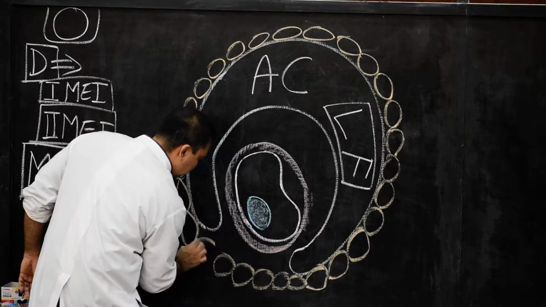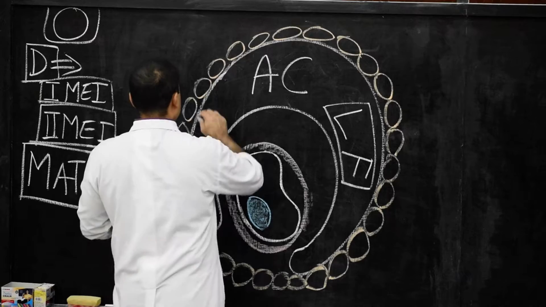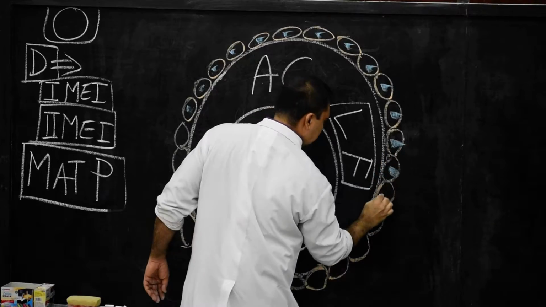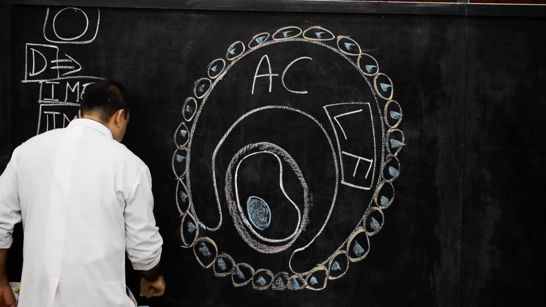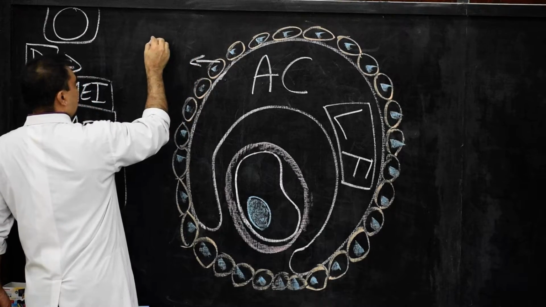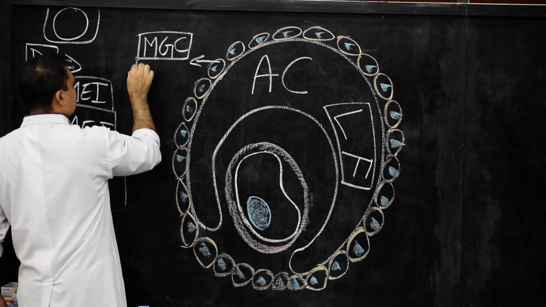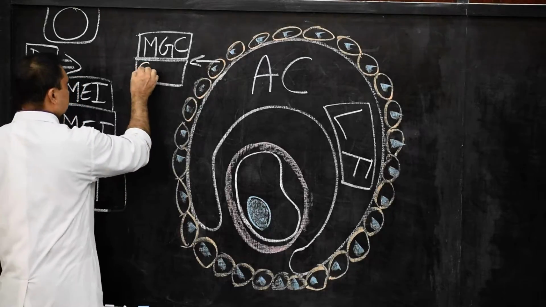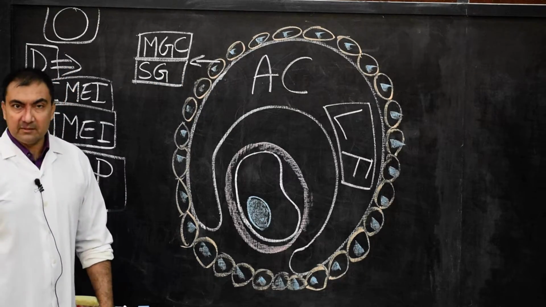So here we have drawn membrana granulosa cells or stratum granulosum, where we will put some nuclei inside these follicular cells. These are the nuclei which we are going to put inside, and we will name these cells, please note down, membrana granulosa cells, or its second name, stratum granulosum layer.